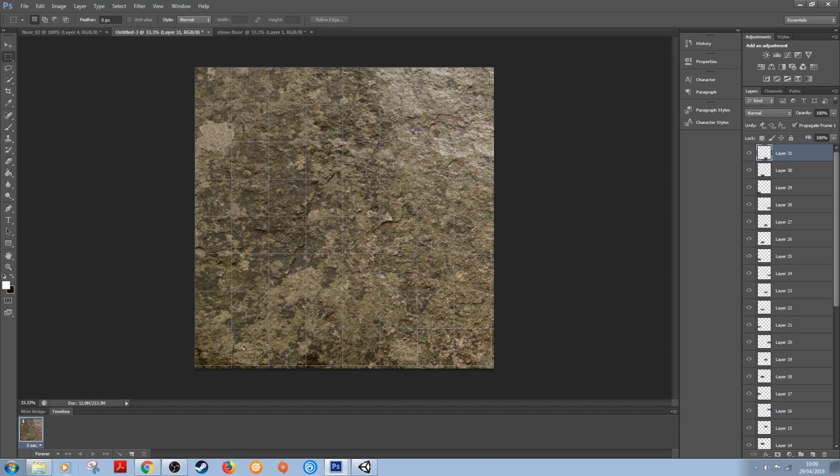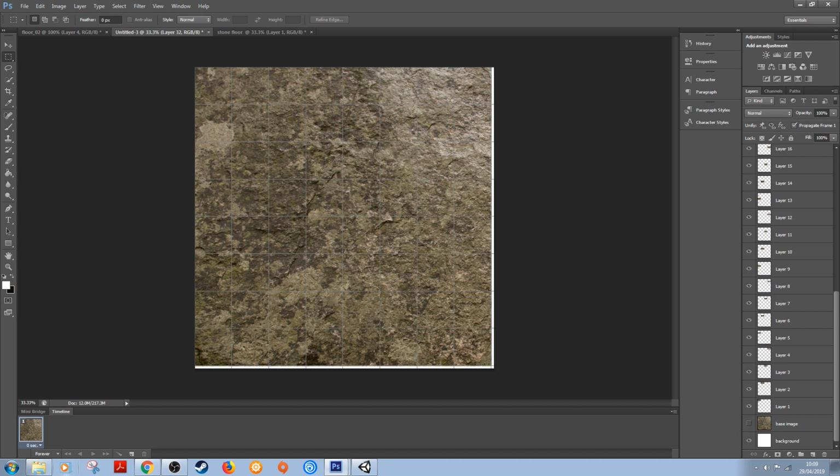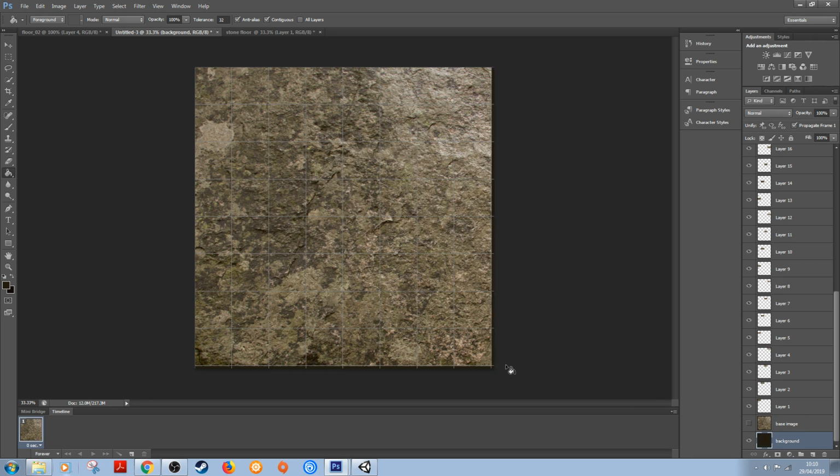We've got one more and we're pretty much done there. Cool. Right, so I can switch this off now. I've got my kind of base layer, if you like, here, and it's still white. So I did say before I want to fill that with a color. So what I'm going to do is I'm going to come to my paint bucket here. I'm going to select a really dark color on this, and I'm just going to fill it. Whoops, I'm just going to fill our background, just making sure that I've got the background selected. There we go. So I can fill that there. And that'll be used for kind of your gaps and things like that.